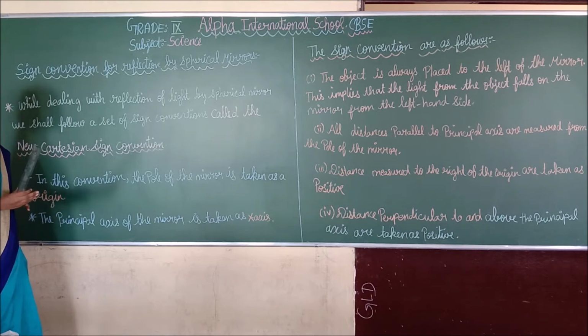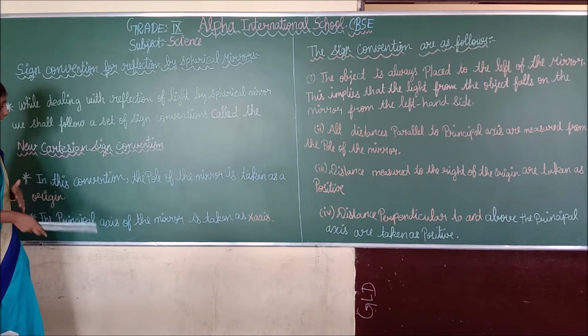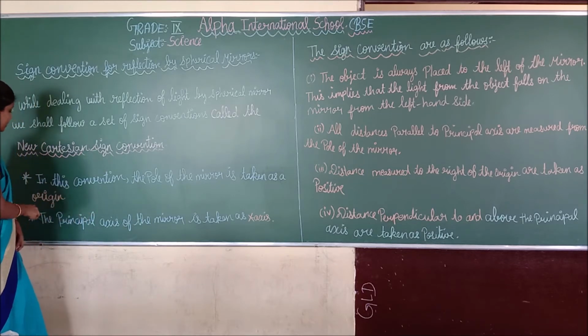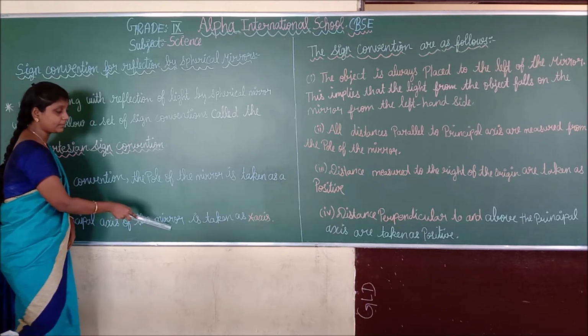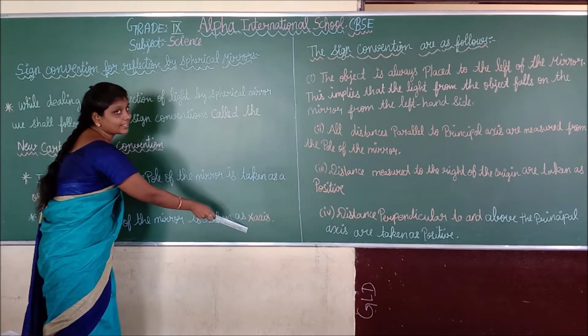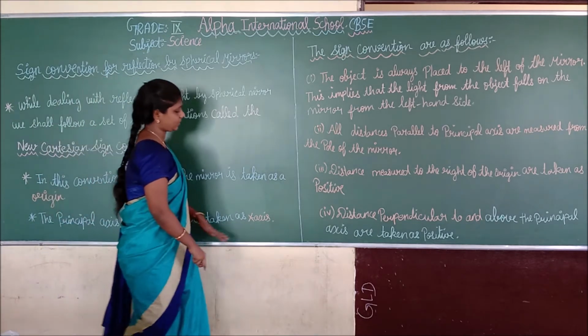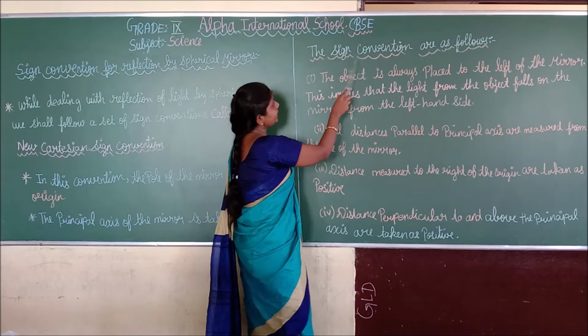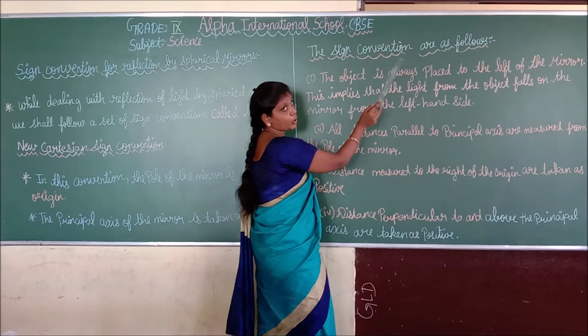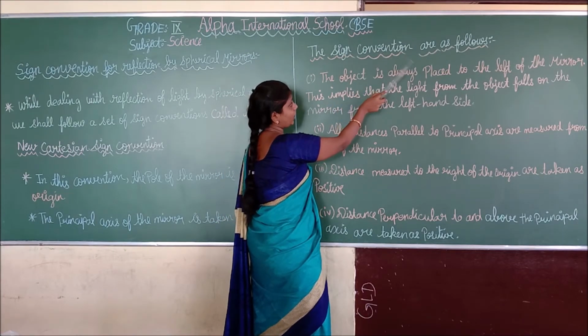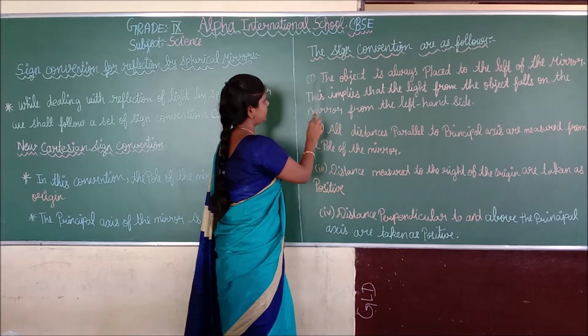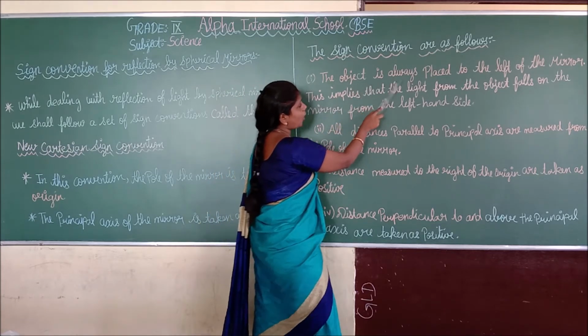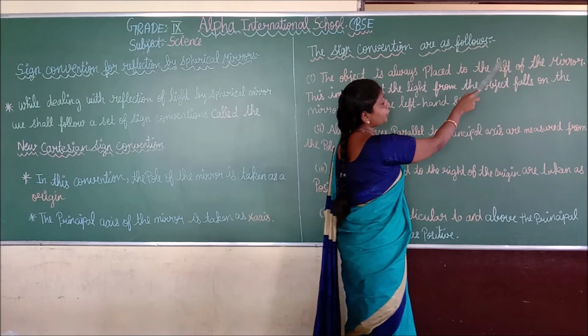What is principal axis? Yes, the line between the pole and the center of curvature, we call it the principal axis. The principal axis of the mirror is taken as what? X-axis. You understand? Next, the sign conventions are as follows. Okay. First, the object is always placed to the left of the mirror.